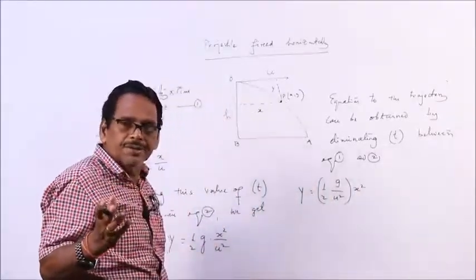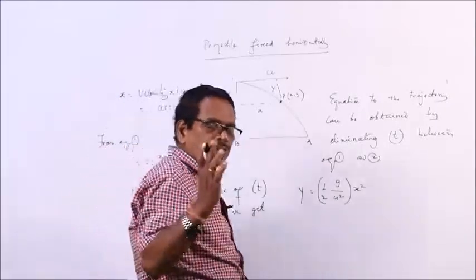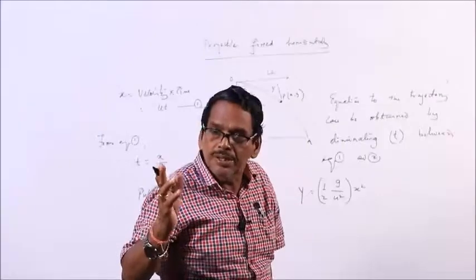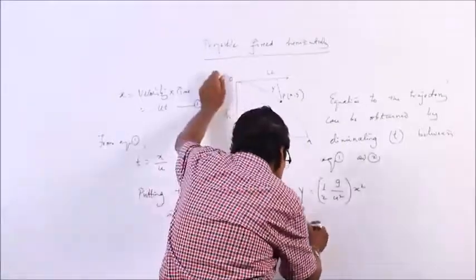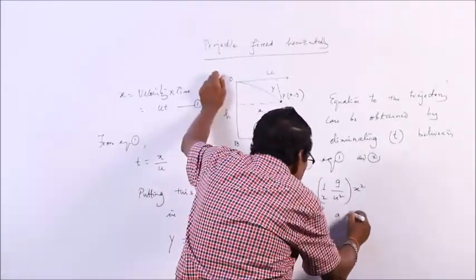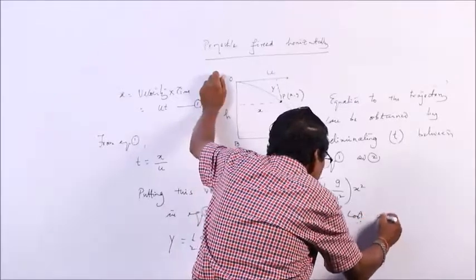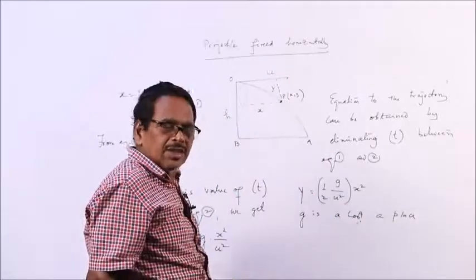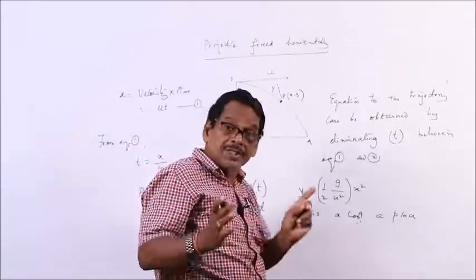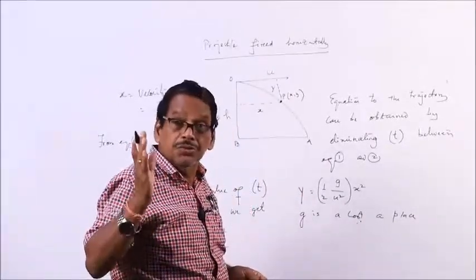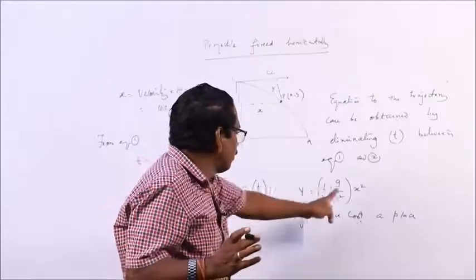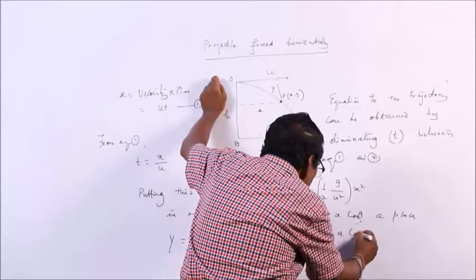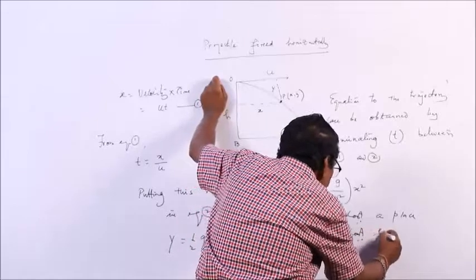g is a constant at a place, and u is a constant for a particular projectile. So half g by u square is a constant. In the examination, you write like this, so the evaluator will be convinced that the student has understood the things.